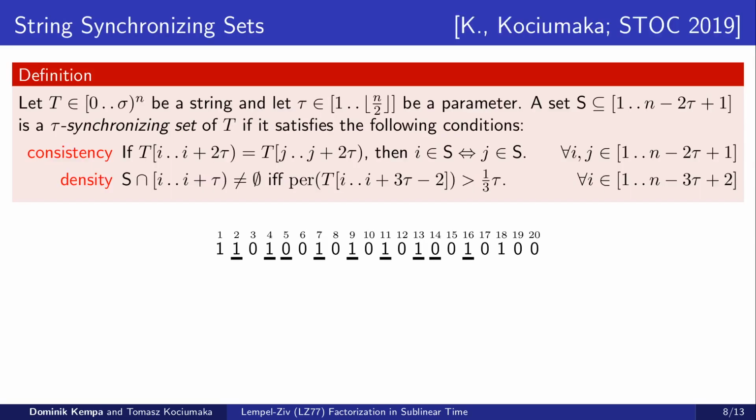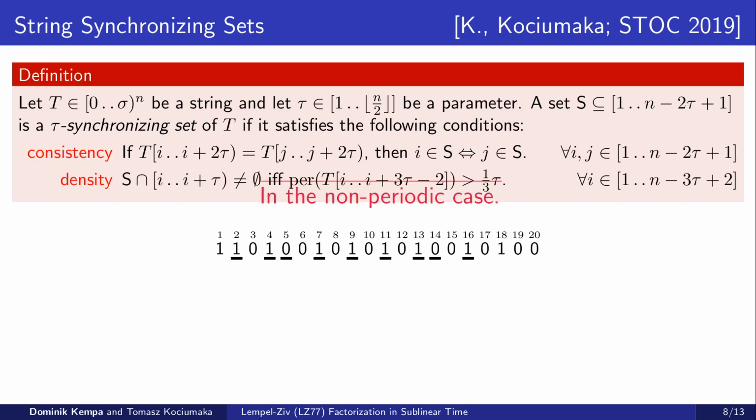Another tool that we use in our index is the technique of string synchronizing sets. Consider a text t of length n and a parameter tau between 1 and n over 2. We say that a subset of positions S in the text is a tau synchronizing set if it satisfies the so-called consistency and density conditions. The consistency condition requires that for any two positions that share a right context of length 2 tau, they are either both in S or both outside S. The density condition requires that in every window of tau consecutive positions, there is at least one position in S if and only if the position at the beginning of the window is not in a highly periodic substring.